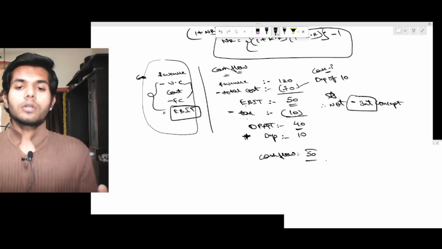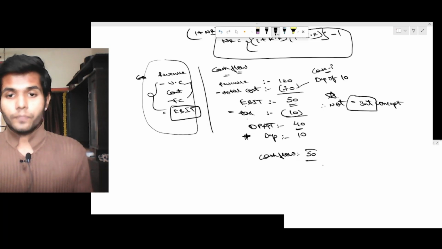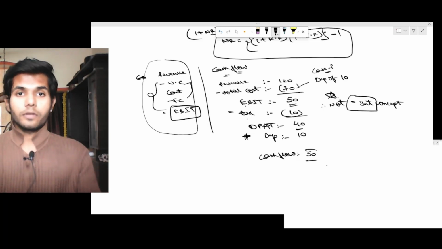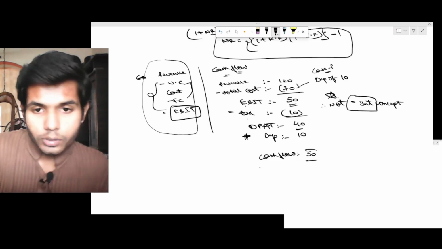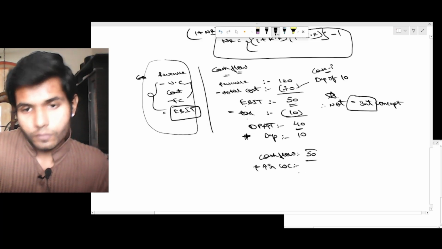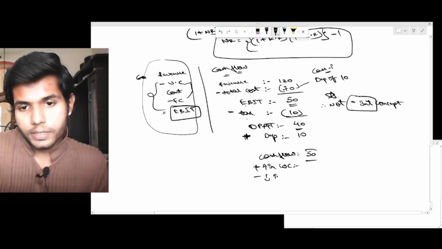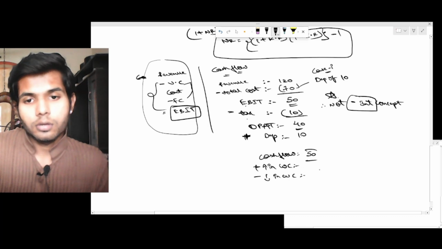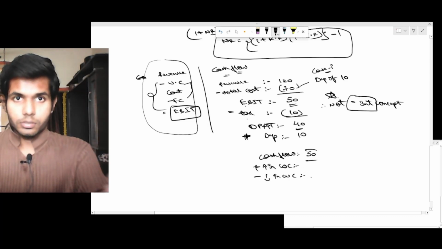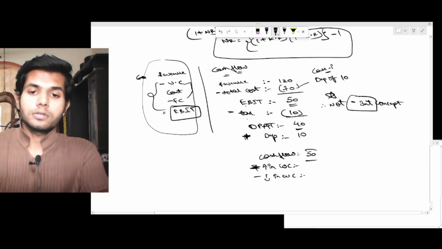Now, if there are further investments required, I mean to say, if there is an increase in working capital, that means the cash flow is outward, there is an outflow of cash.